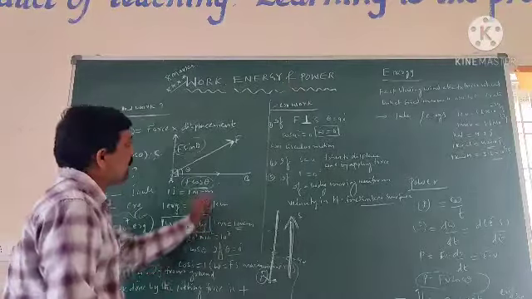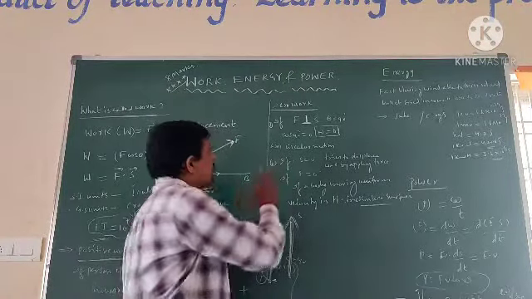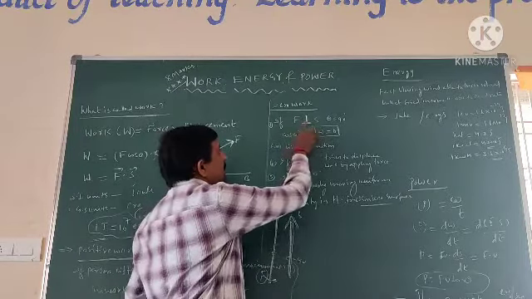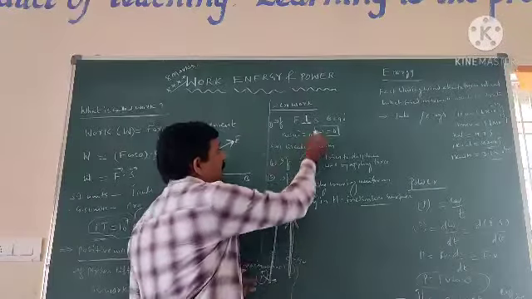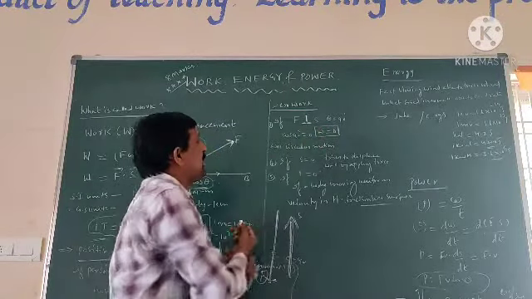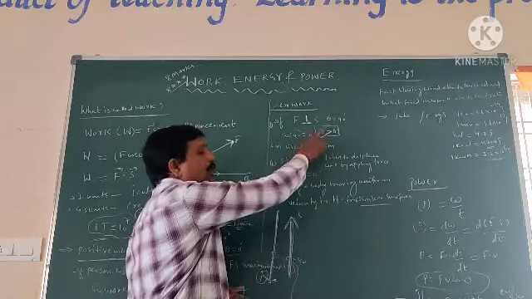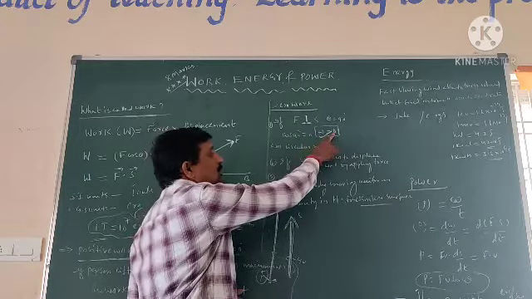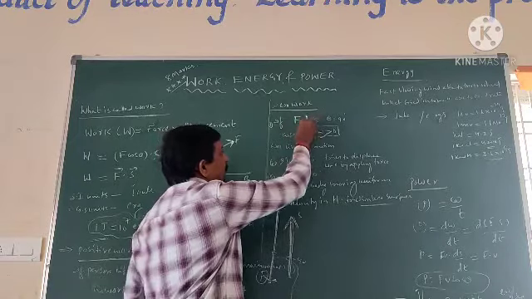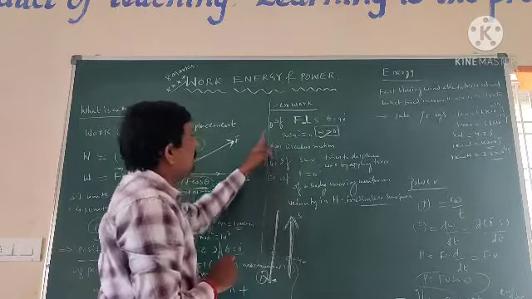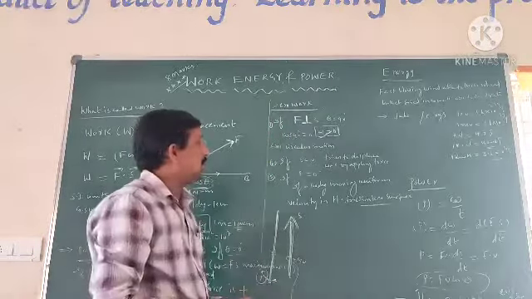Next one is zero work. Zero work occurs in three cases. The first case: the force and displacement are perpendicular to each other. At that time, theta is equal to 90. Cos 90 is equal to 0, and W is equal to F into S cos theta, so W is equal to 0. When the force is perpendicular to the displacement, zero work is done on the object.